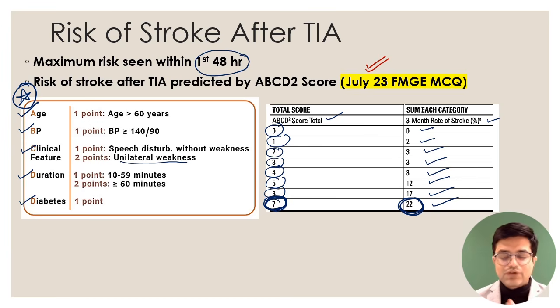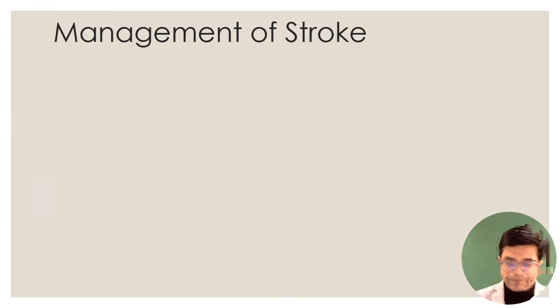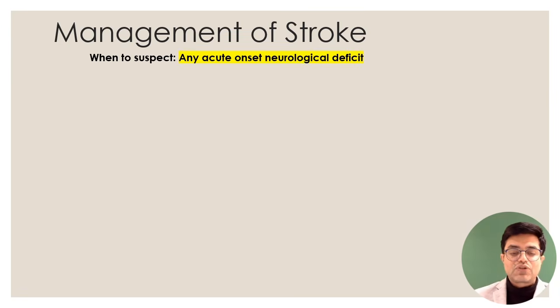So this is the risk of stroke after TIA. Let us move further and talk about the management of stroke. Now it's huge, so I will be just compressing the information and trying to give you what you need to remember from exam perspective. So first of all, how would you know, when would you suspect the stroke is happening?